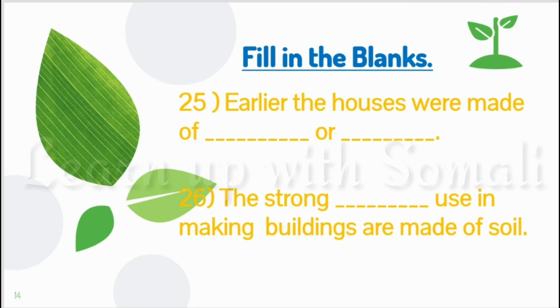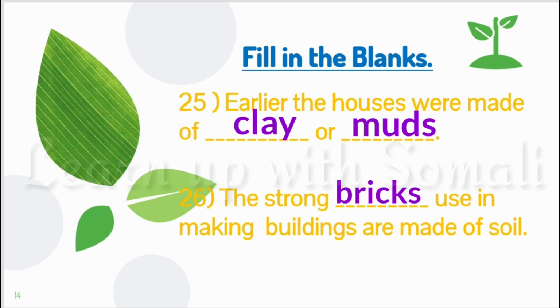Number 25, earlier, the houses were made of dash and dash. The answer is, earlier the houses were made of clay or mud. Number 26, the strong dash used in making buildings are made of soil. The answer to this fill-in is, the strong bricks that we use in making buildings are made of soil. Can you imagine? The soil is used in making the bricks which are so strong in making up the buildings.